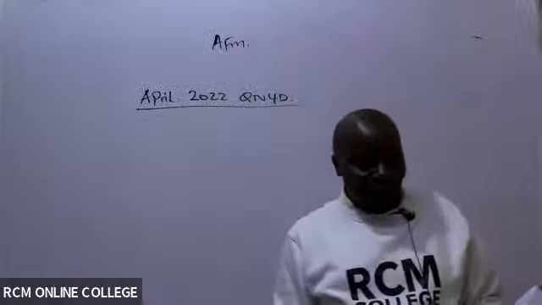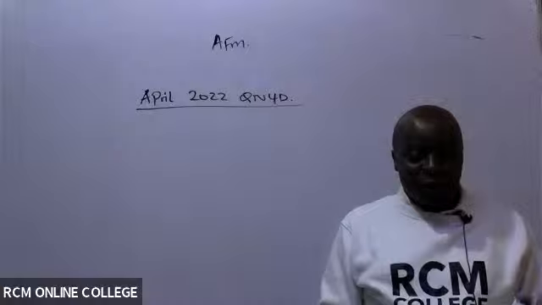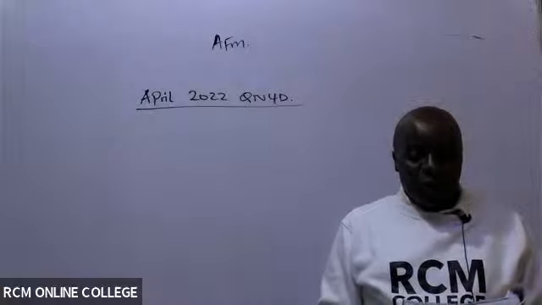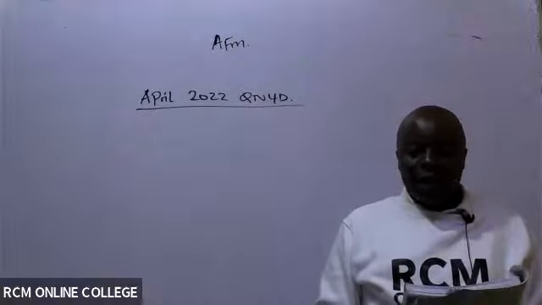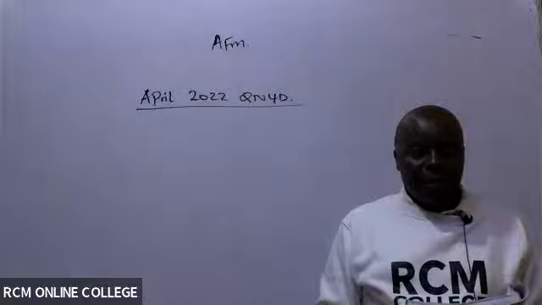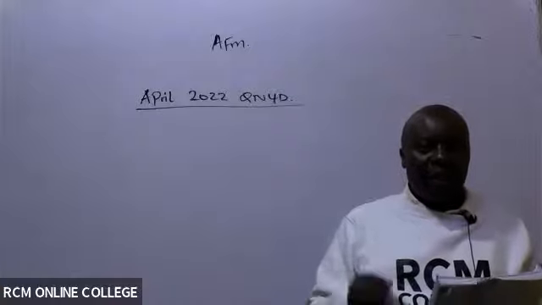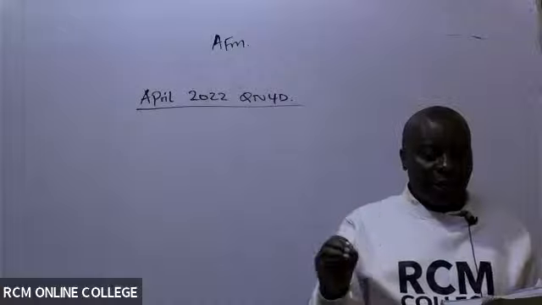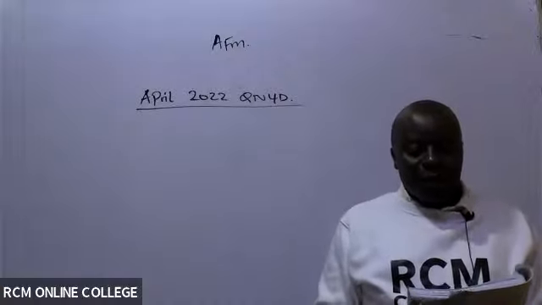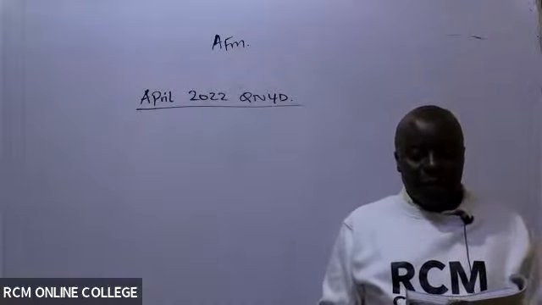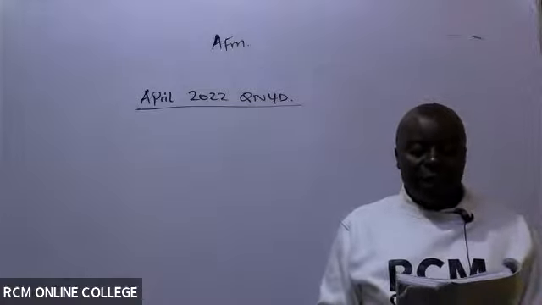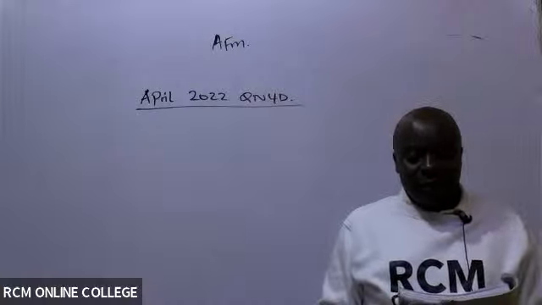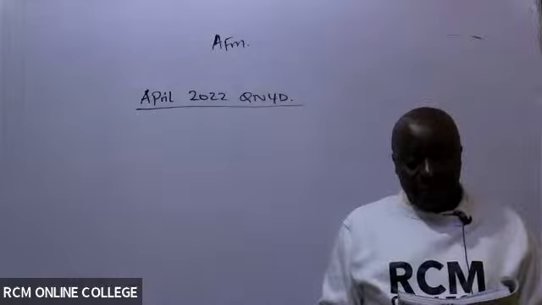A very easy question. April 2022 question number 4D. Viwanda Manufacturers Limited. The current EPS is 5. The company has an asset beta of 0.9. Asset beta is the ungeared beta, and the company adopts a 40% dividend payout ratio as its dividend policy. The risk-free rate of return is 5%, and the equity market risk premium is 10%.